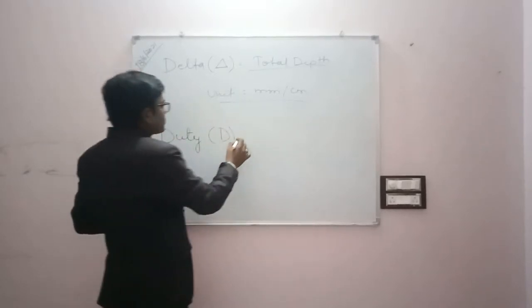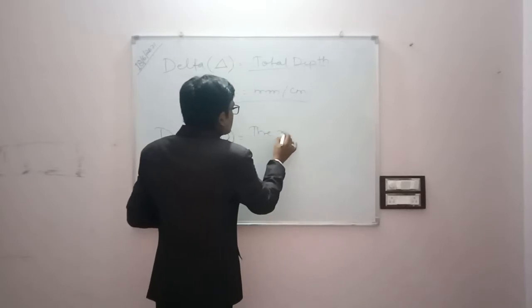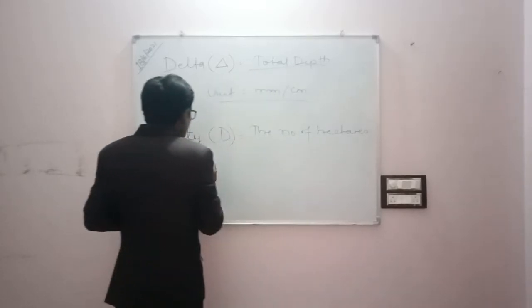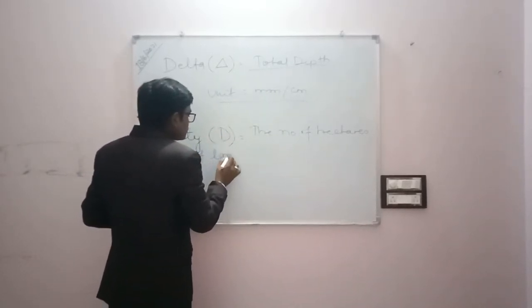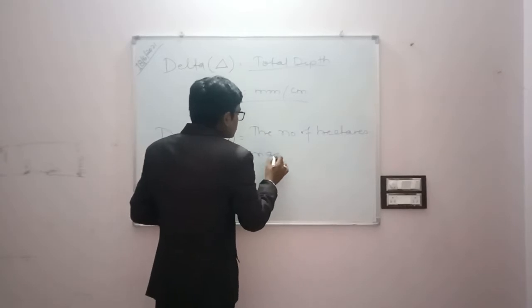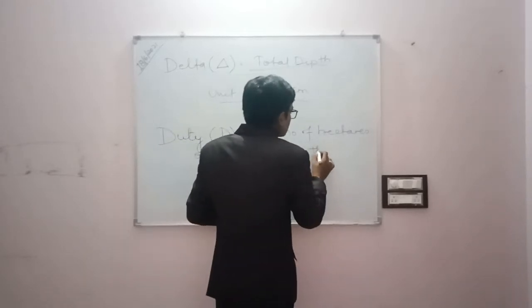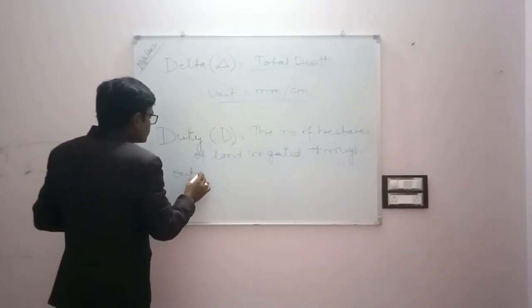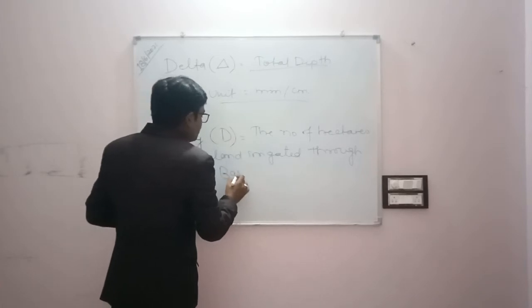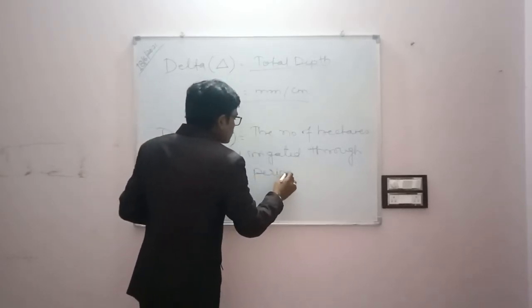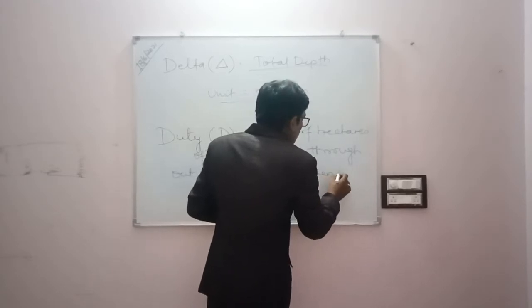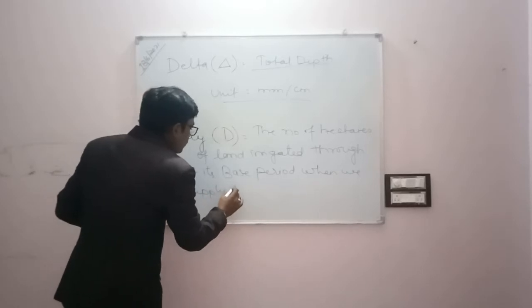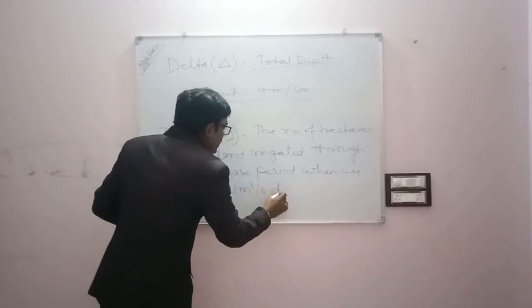Similarly, the duty is the number of hectares of land irrigated throughout its base period when we supply 1 meter cube per second discharge.